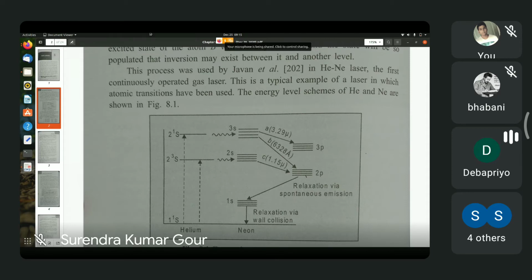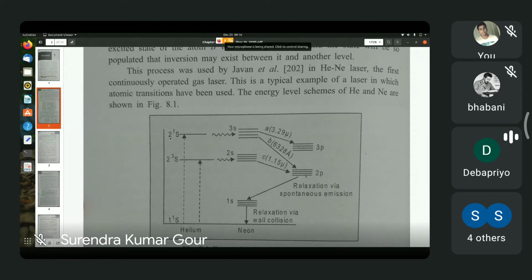Helium atoms can be easily excited by bombarding them with electrons. In other words, if a flow of electrons is maintained through the gas mixture, that is, an electric current is passed through the gas mixture, then helium atoms are raised from their ground state to excited levels. Now, recall that helium's ground state configuration is 1s², as you know very well.